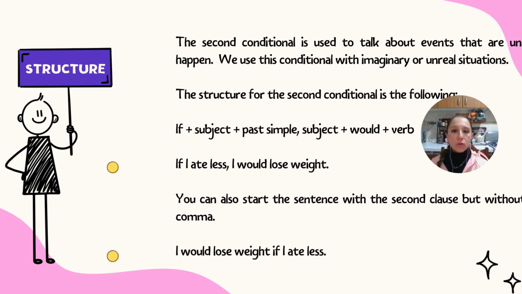We can also use the modal might or could. Now, let's take a look at the example. If I eat less, comma, I will lose weight. If we start the sentence with the second clause, we don't need the comma. That will be, I will lose weight if I eat less.